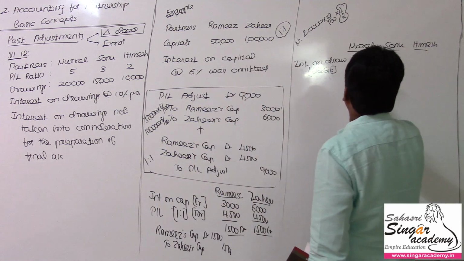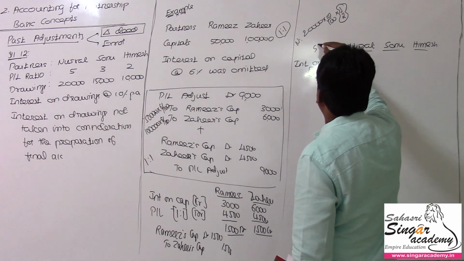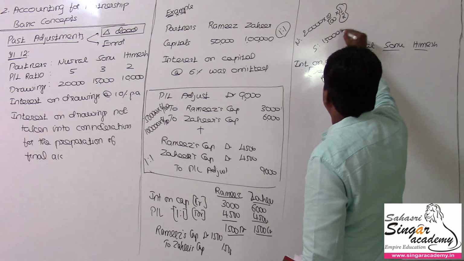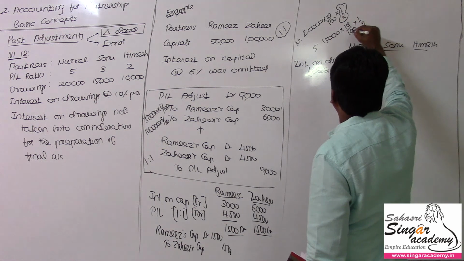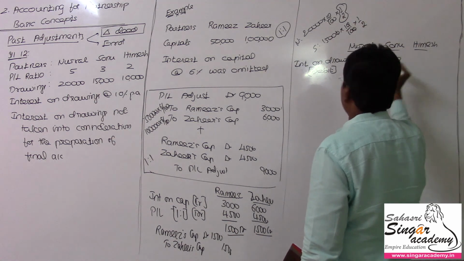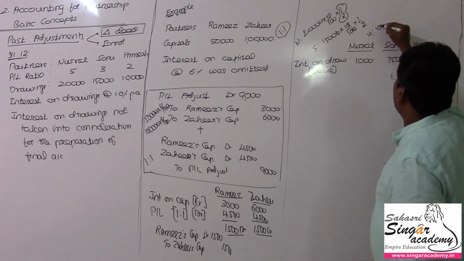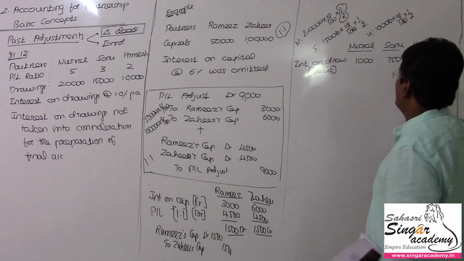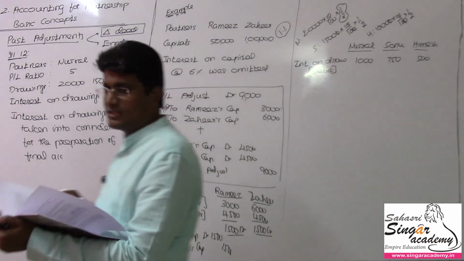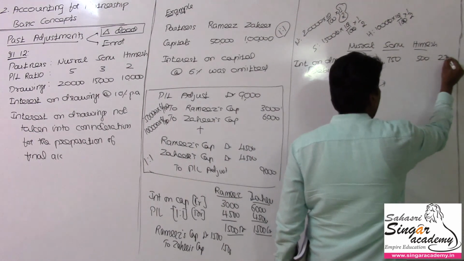So then the value for Nusrat is 1,000, and in Sonu's case he drew 15,000 rupees into 10% into half. So the value will be, Sonu's case, 750, and for Himesh, 10,000 into 10%, as the date of drawing is not given, only half will be taken. 500. In the book they have considered the whole year, but it's better to consider only half a year. So what happens here? 2,250 rupees.